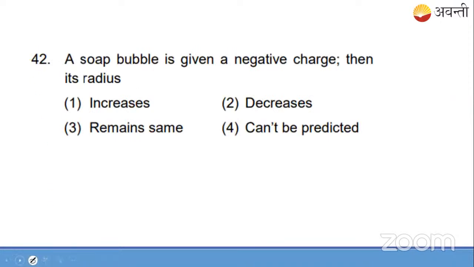Now this question, students, is from electrostatics, by the way. Again an electrostatics question. If you see, there is no such thing as potential, even the electric field is not introduced in this question. So it's a direct question from the field of electrostatics. It means conceptual clarity will be checked by this question. So the question says a soap bubble. You know, we go to fairs and we get some kind of instrument in which we put soap, and when we blow air from our mouth, many bubbles are produced and it looks good, like a decoration.